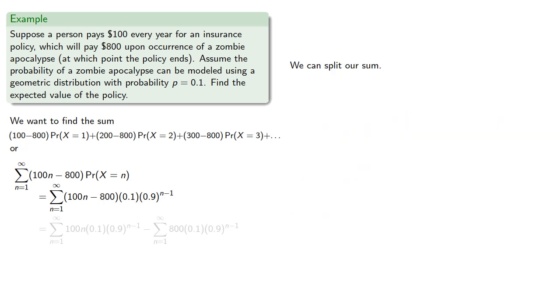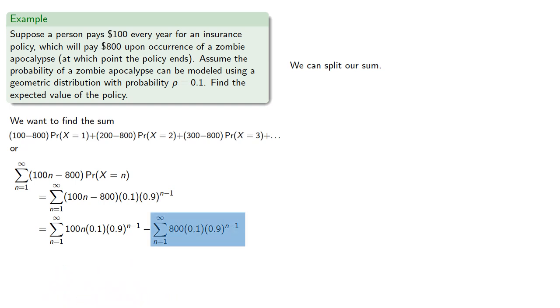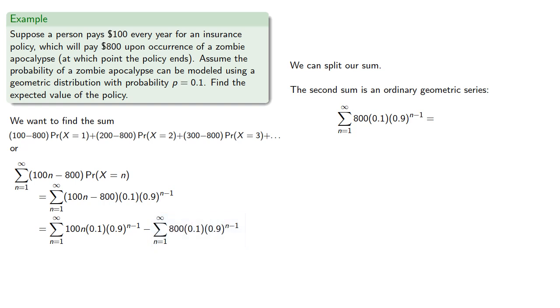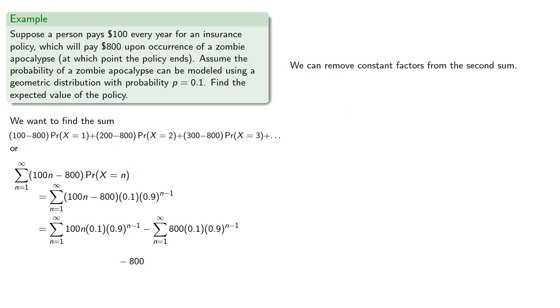We can split our sum into 2 parts. The second sum is an ordinary geometric series, so we can apply our geometric series summation formula to get... and this shouldn't be too surprising since this is just the expected payoff. We can remove our constant factors of 100 and 0.1 from the first sum.